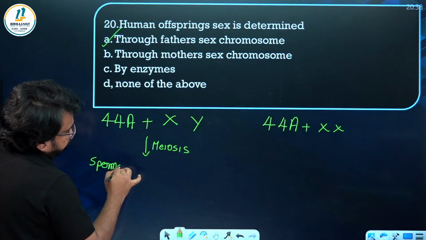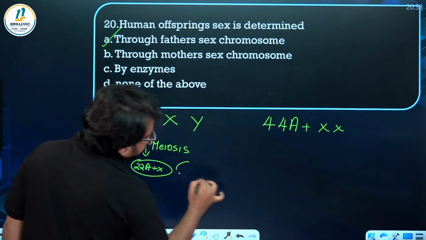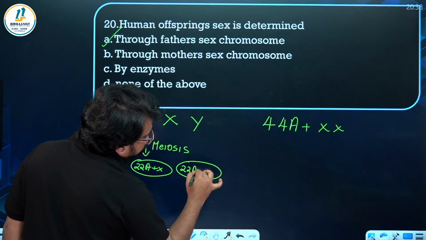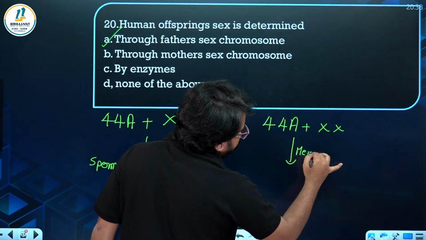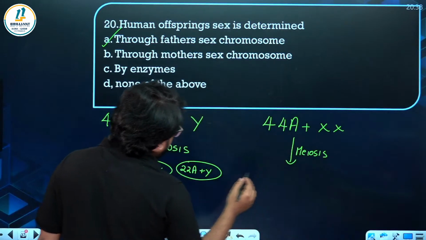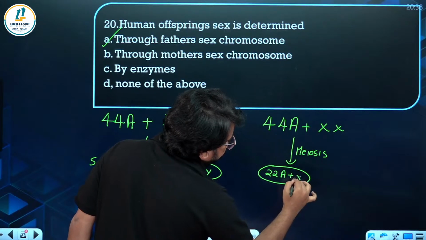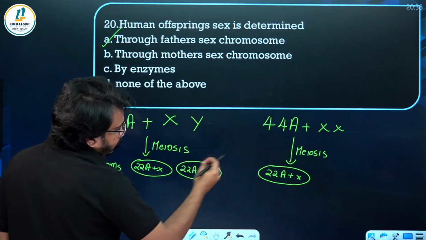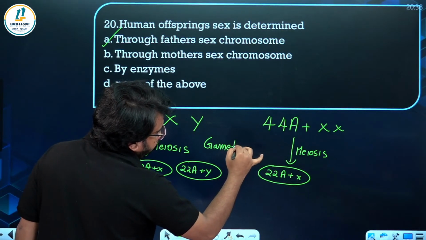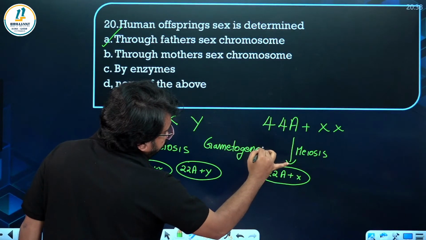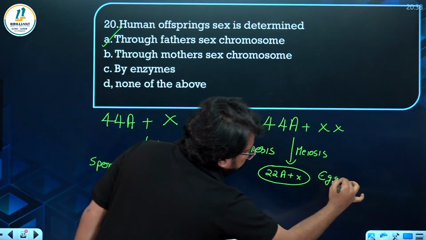So sperms have two possibilities, that is 22 autosomes plus X, or 22 autosomes plus Y. And in the mother, during meiosis, there is only one possibility, that is 22 autosomes plus X. So here you should understand, gametogenesis, gamete formation, is by meiosis, and this will result in the formation of sperm as well as egg.